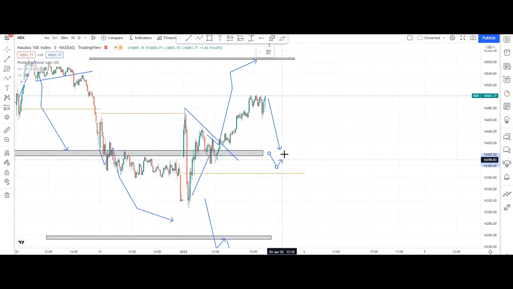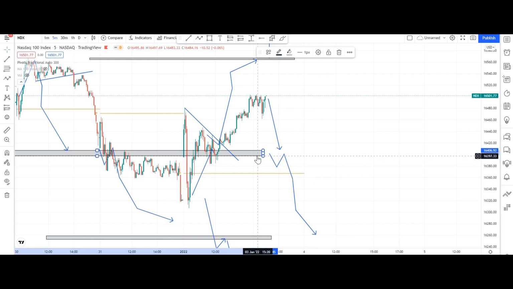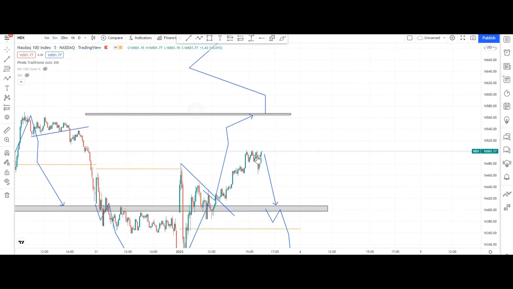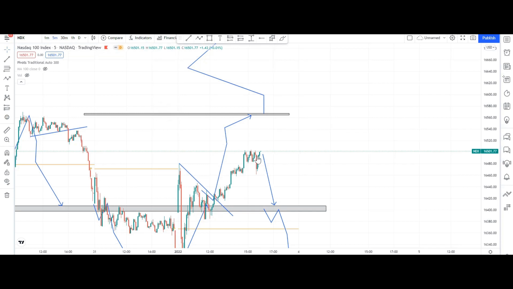If it takes resistance, your next targets are this and this. Okay guys, I will just shift this line. You can see that this is one of the major resistance and this is the major supporting area, because yesterday it took a very long time to cross it, but it doesn't cross. But today if it takes a flat or gap up, then it takes support here only and continues its rally once again on the upside.